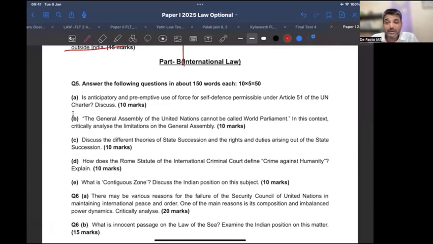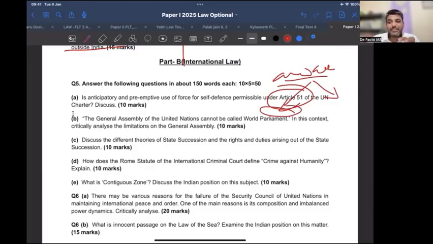Tell me, what did I say about Article 51? Can Maitri tell me? Article 51 uses the words armed attack. Now, armed attack has two sets of jurists. One set of jurists says that there must be an actual armed attack. And the second set says that no, it can be a perceived armed attack. So that becomes preemptive self-defense. Yes, very good. So see, we discussed it yesterday, and today the same question came, very easy.